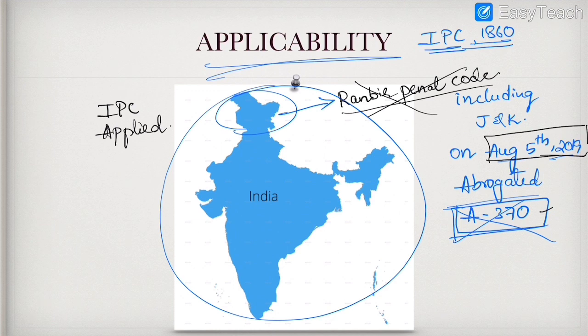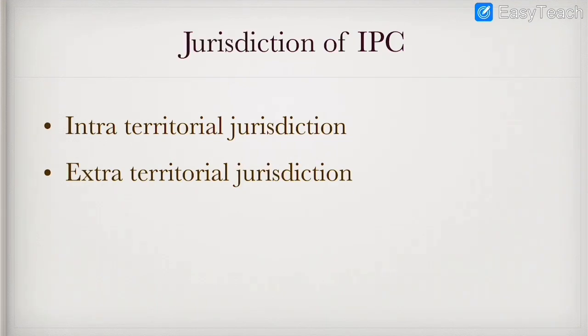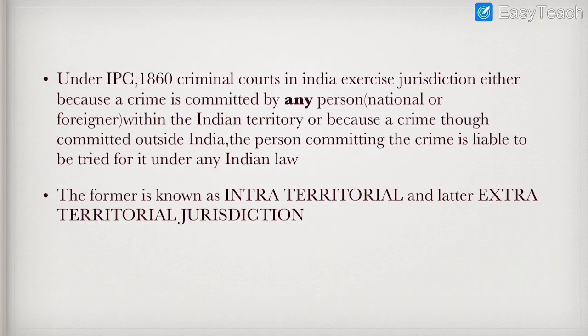Moving further, now we will see the jurisdiction of IPC. Jurisdiction means the applicability of IPC. It means the territory within which power can be exercised. It is divided into two parts, intra-territorial jurisdiction and extraterritorial jurisdiction. We will understand what this intra and extraterritorial jurisdiction is with an example. But before that, we'll read what it means.